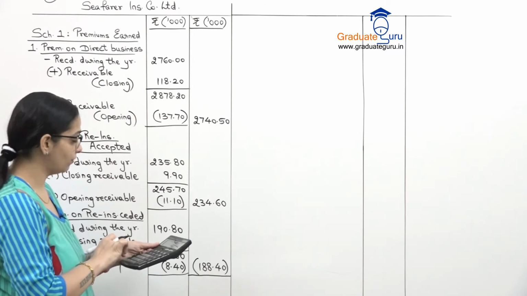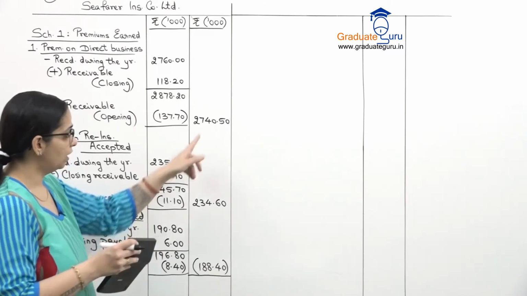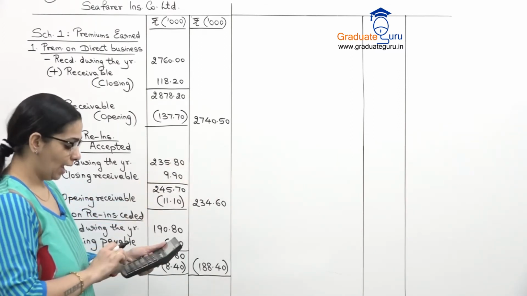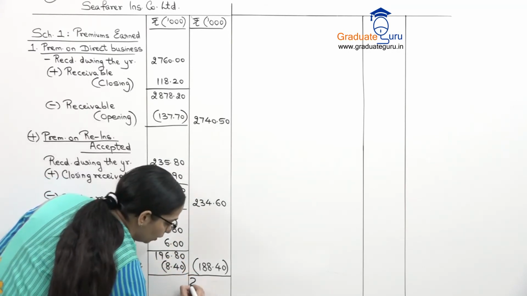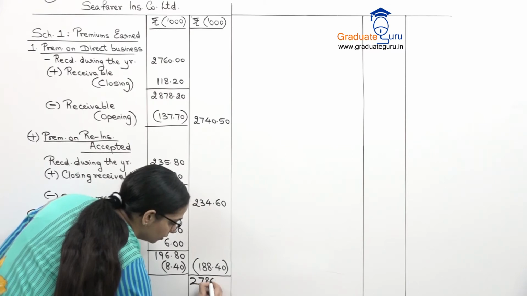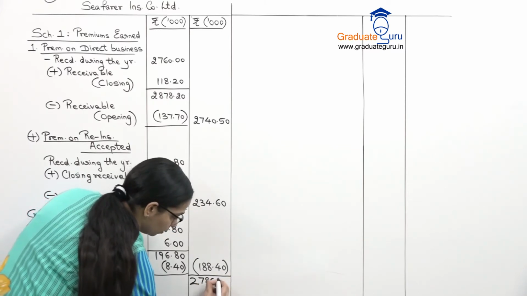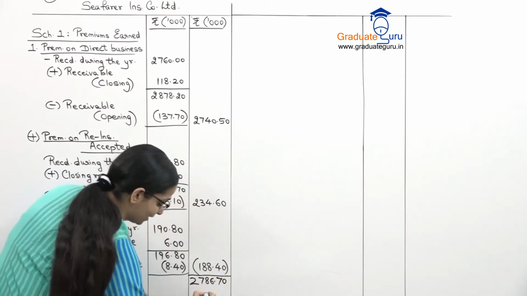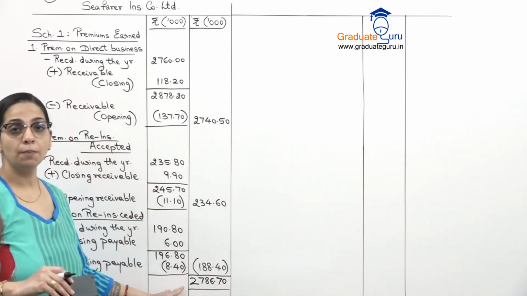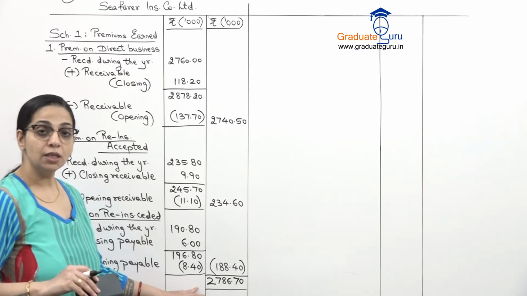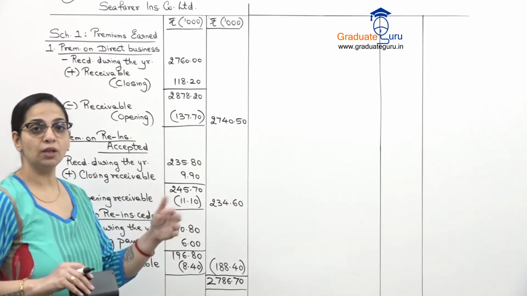234.6 plus 2740.5. I will add these two and minus 188.4. We get 2786.70. This is our net premium earned. This is what will be taken to the revenue account.